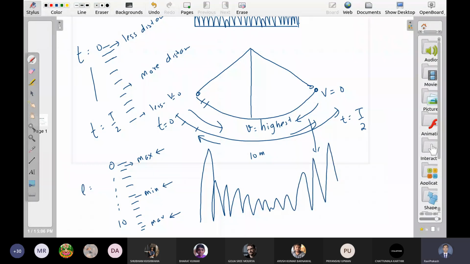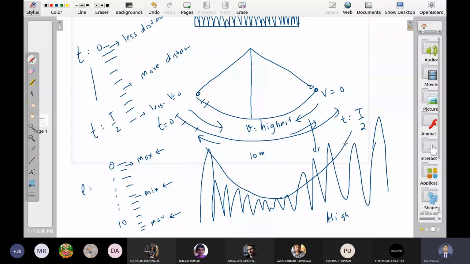It has very low chances of getting the particle in the middle, and as you go away from the center, the chances of getting the particle keep on increasing at high energies. So this is roughly the wave function of a simple pendulum.